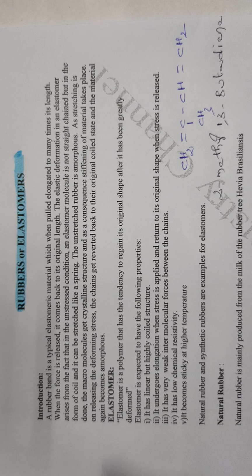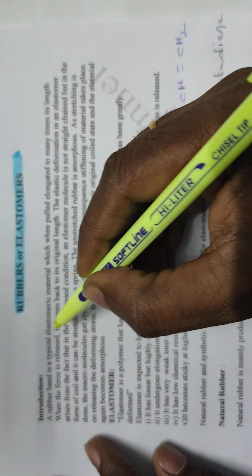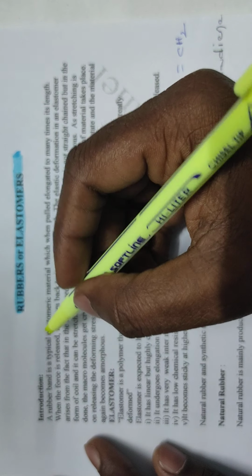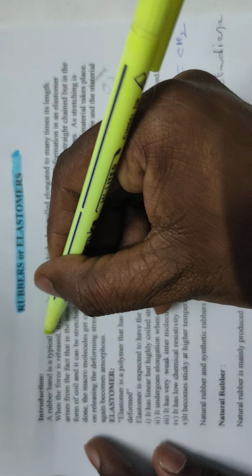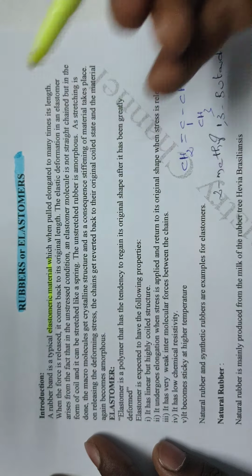A rubber band is a typical elastomeric material, which when pulled elongates to many times its length. That means when we apply some stress, it can be stretched. After the force is released, it comes back to its original length.